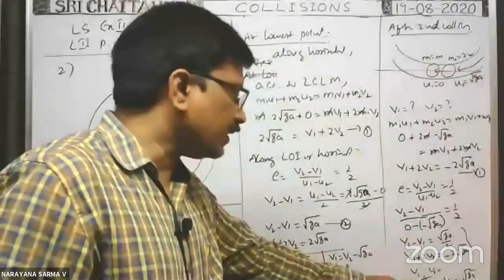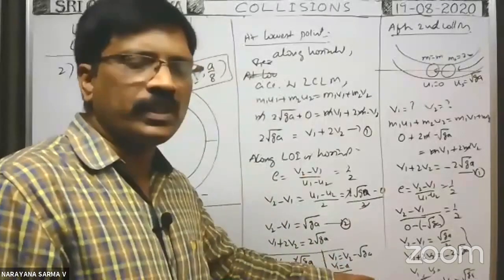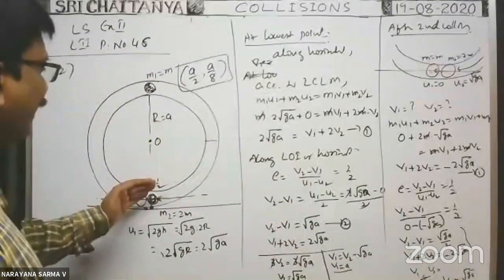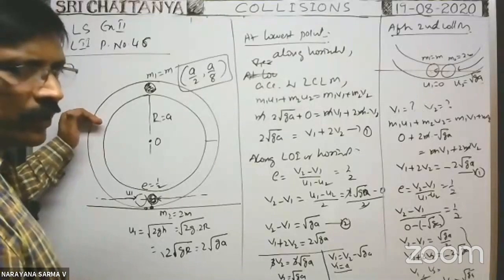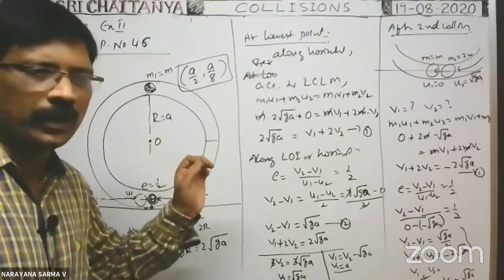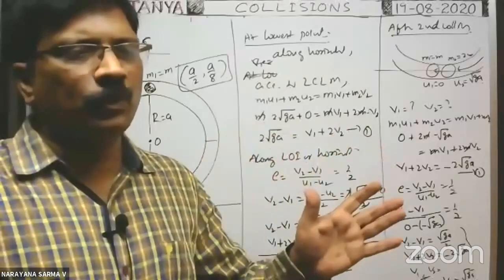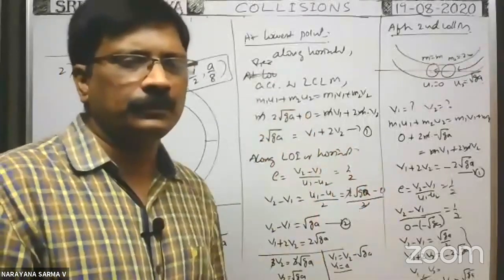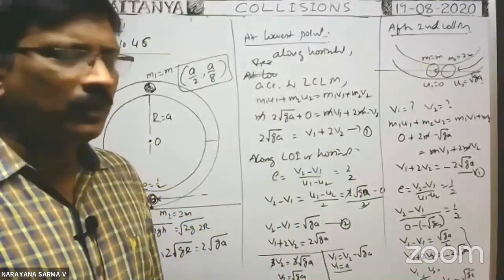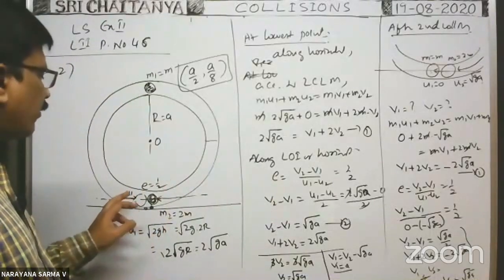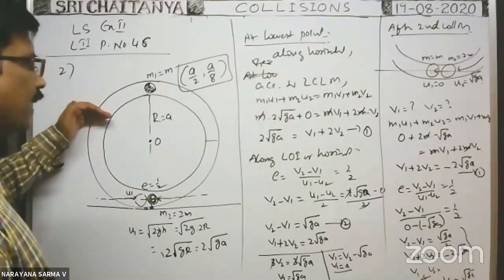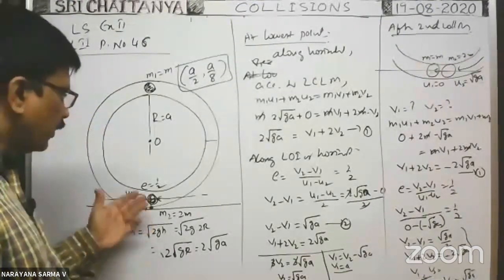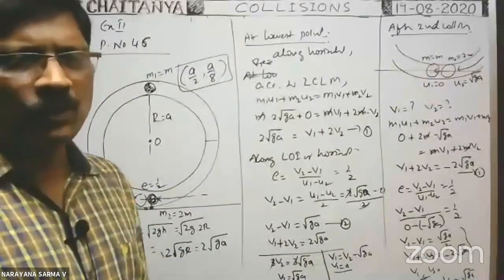With this velocity, up to what height it rises means that is equal to root 2gh. H is equal to how much? V square by 2g. Because of gravity only, it rises up to a certain height against the gravity. That's why here also we have to use the formula u square by 2g only. For a vertically projected body, whatever formula we use for maximum height reached, here also we have to use the same formula. Or you apply the law of conservation of energy principle. At the lowest point, kinetic energy is half m1 into u1 square. When it rises up to a height h, no kinetic energy, that's why that is equal to mg into h. Then h is equal to V square by 2g only you will get.